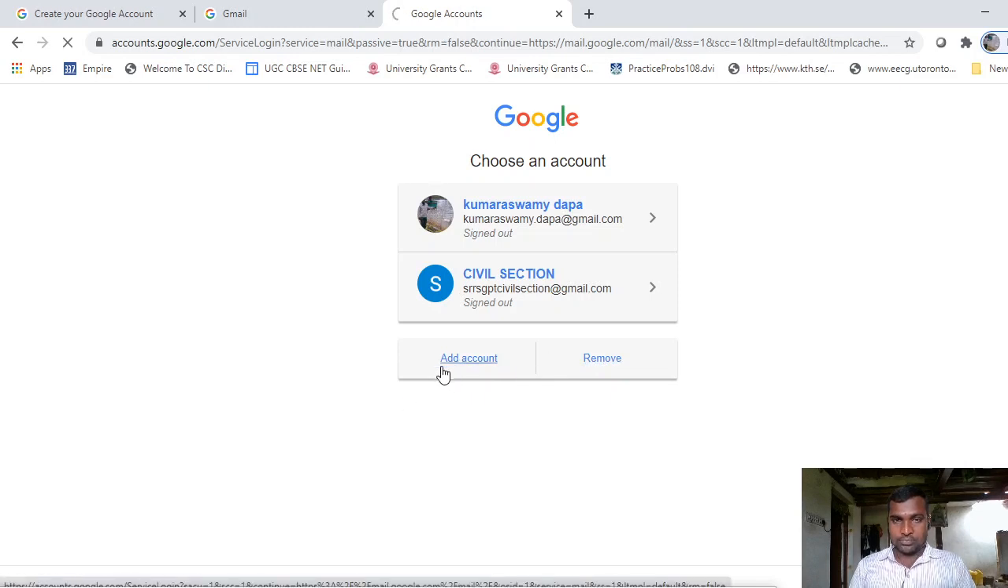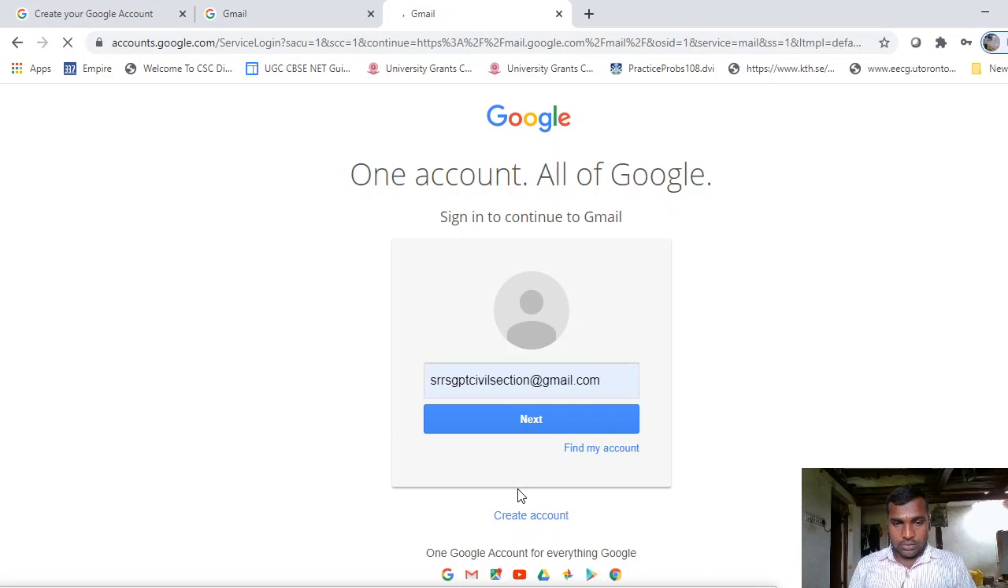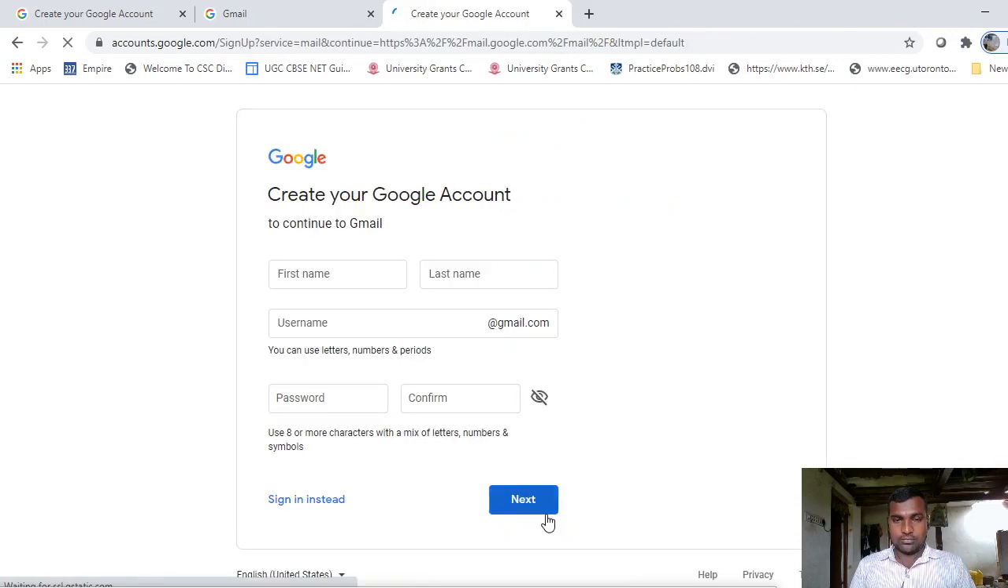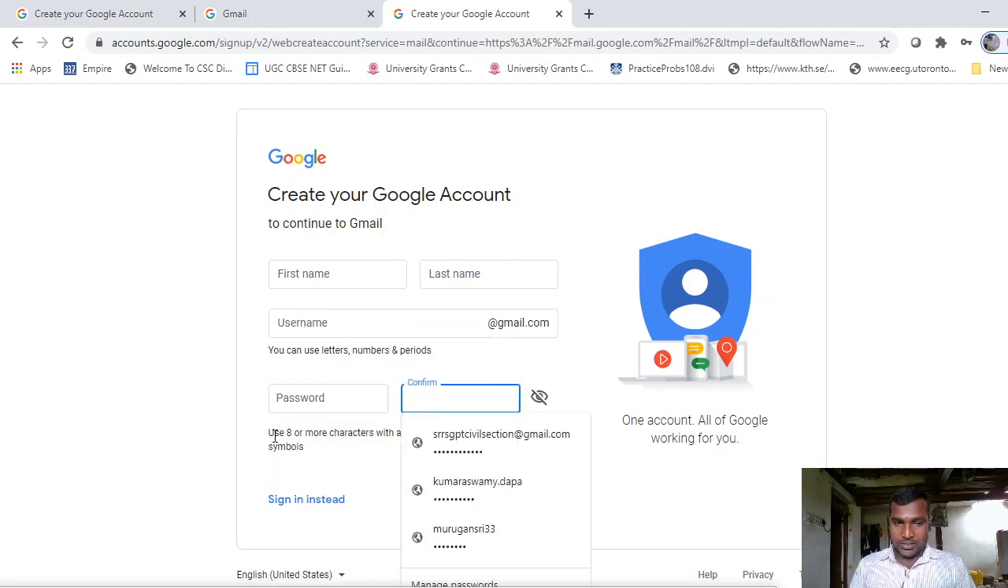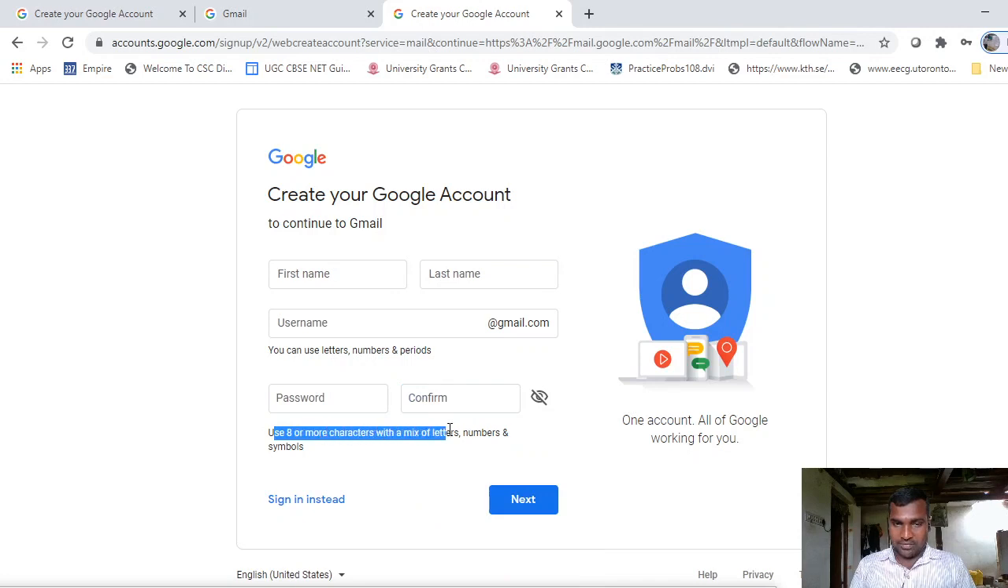For that purpose, what I am doing is clicking on create account. Here we have a link called create account. Just click on it. Then, as I already told in the presentation, enter all the details like first name, last name, username, password, and confirmation of password. The password must be 8 characters with a mix of letters, numbers, and symbols. Symbols mean underscore, at the rate, plus, minus, star, etc. Okay, then click on next.